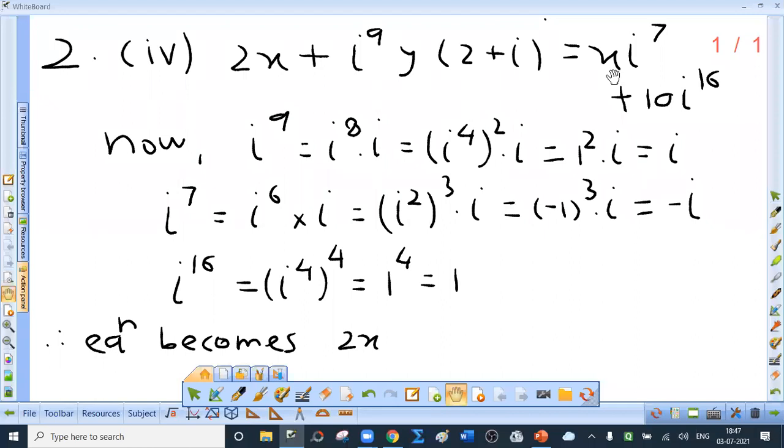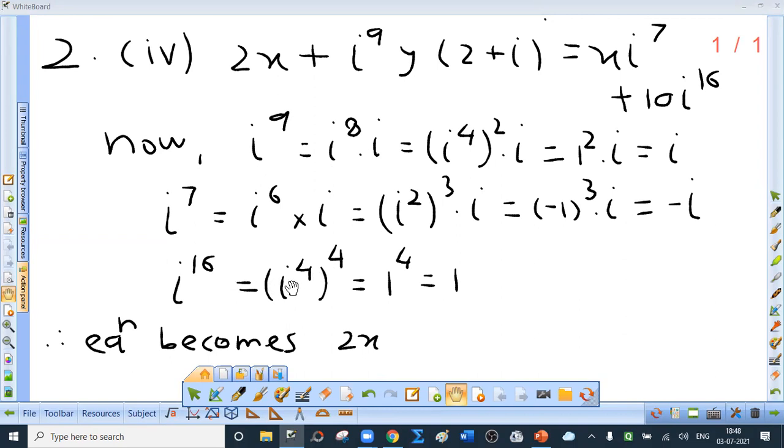Now we will be directly solving second sum, fourth part, the remaining sums for homework, because we have done all the types and those sums are comparatively simple. Now what is the equation? 2x plus i raised to 9 y into 2 plus i equals x i raised to 7 plus 10 i raised to 16. Now, what is i raised to 9? See, i raised to 9 on simplification is what? It is i raised to 7 minus i. See, i raised to 7 is i raised to 6 into i and so on.